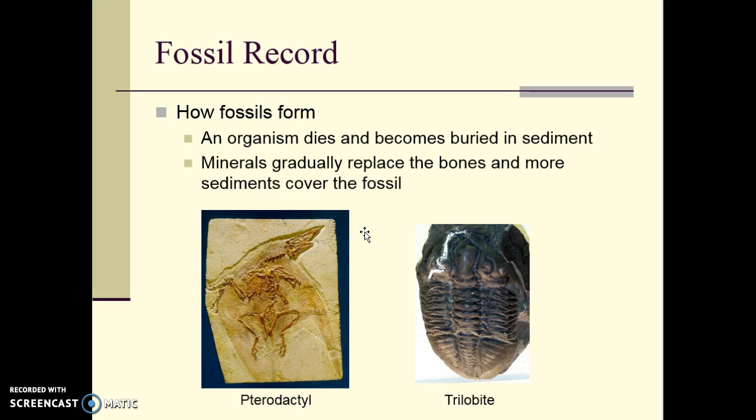Instead of then rotting, that organic material can gradually be replaced by minerals of some kind, and that record is preserved. By looking at that fossil record, we can see the progression of species from some type of a common ancestor to a present day species that looks nothing like other branches that may have originated from that common ancestor.